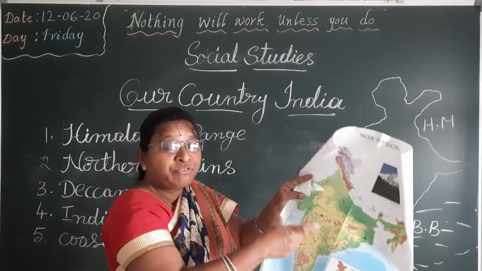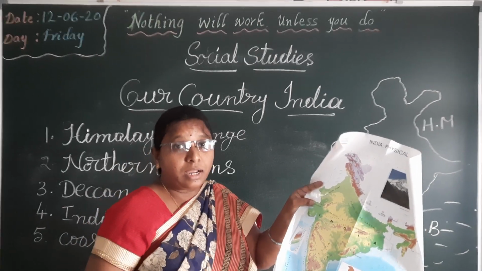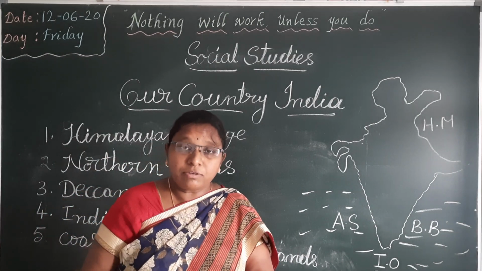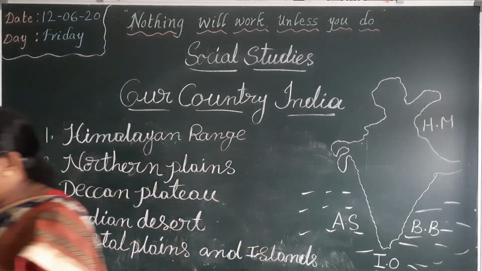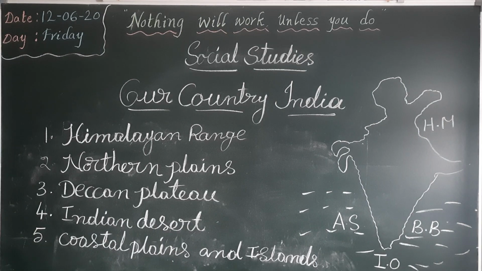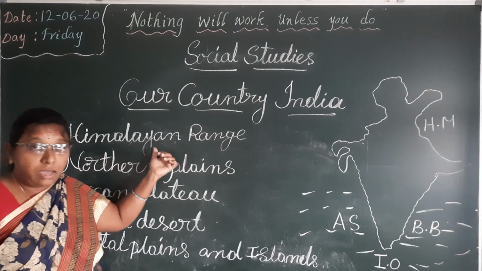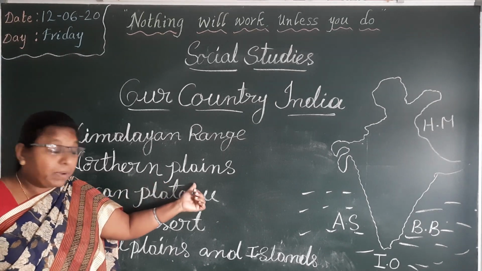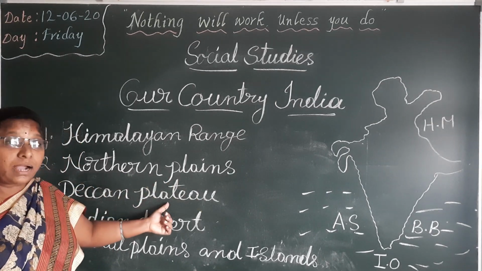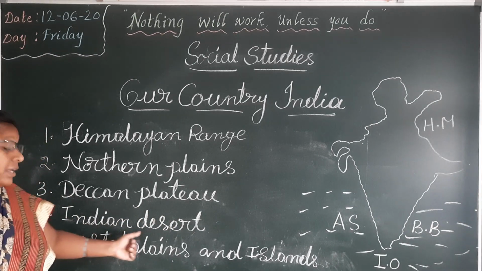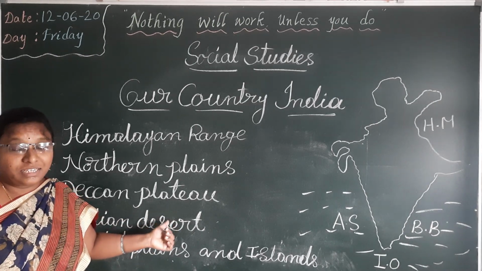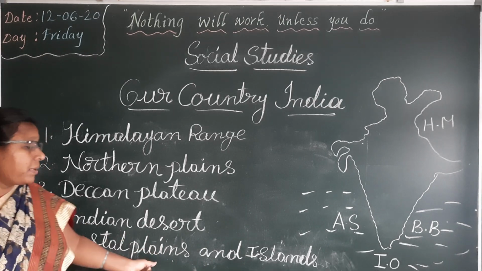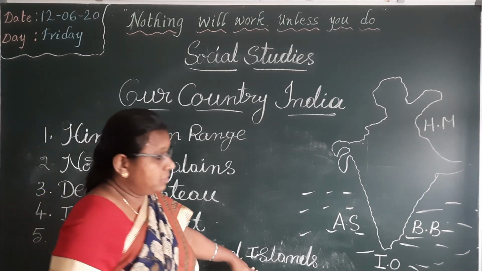These are the physical features of our country. How many physical features in our country? 5 physical features. What are they? Himalayan range. Second one, Northern Plains. Third one, Deccan Plateau. And then Indian Desert or Thar Desert. And coastal plains and islands.